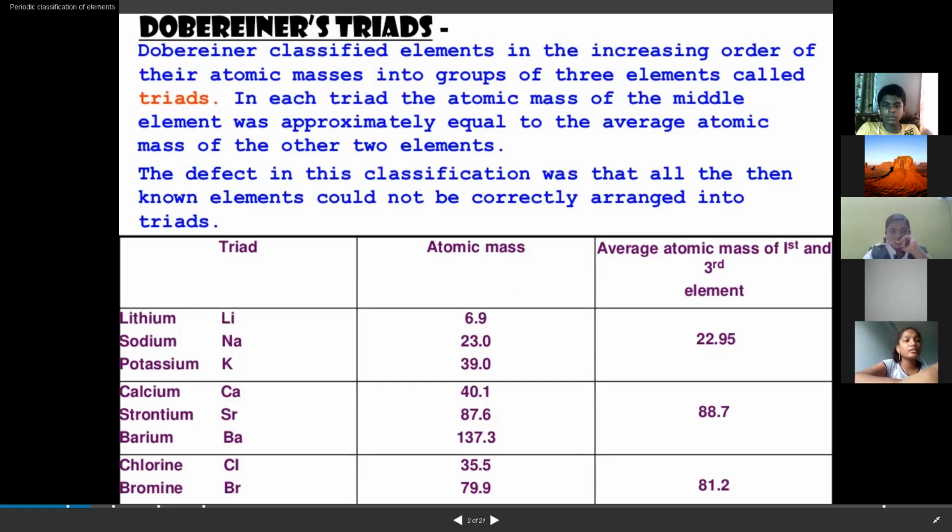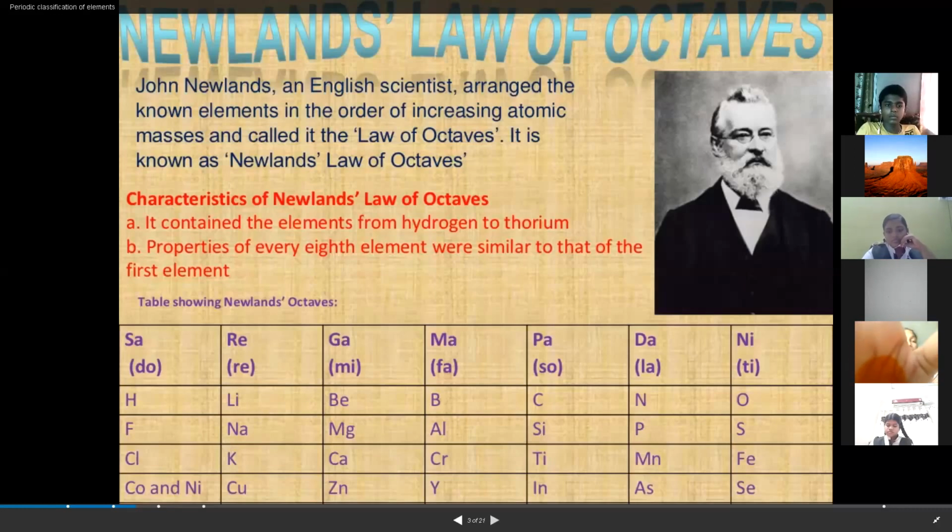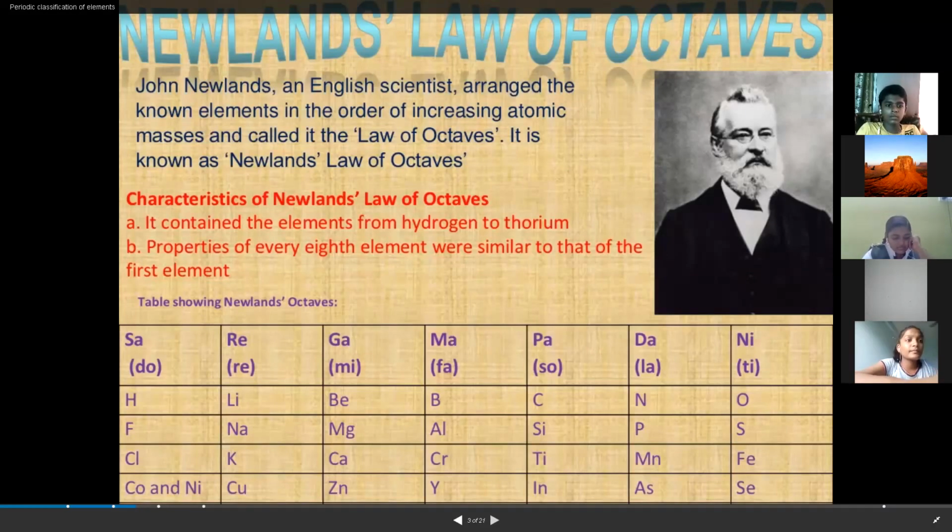And next, whose classification have we seen? Newlands. Very good. And how did he arrange the elements? By atomic mass, yes. Based on atomic mass and chemical properties. First of all, he arranged the elements in the increasing order of their atomic masses. Whichever had the lower atomic mass, he kept first, then the next one second, and so on.